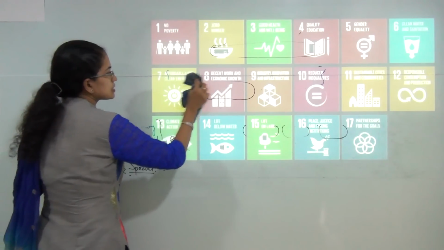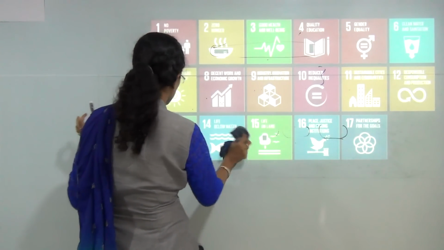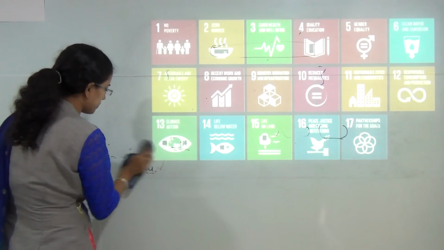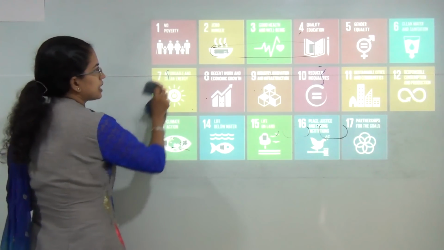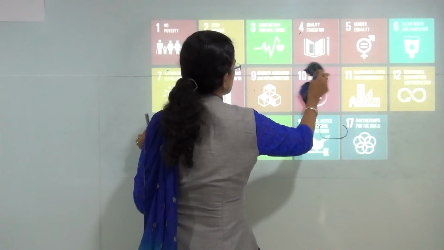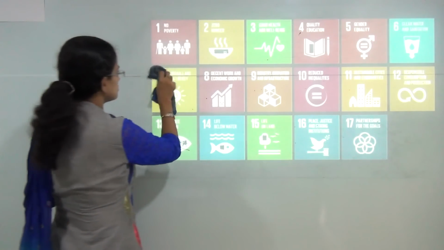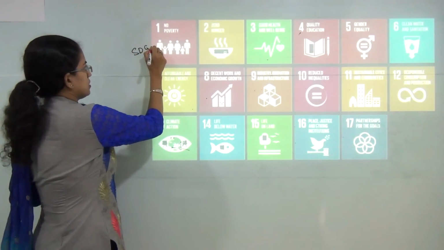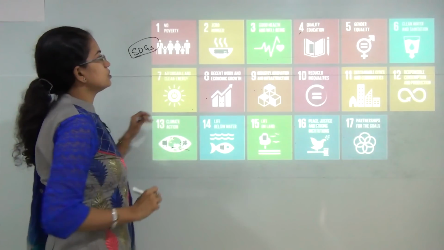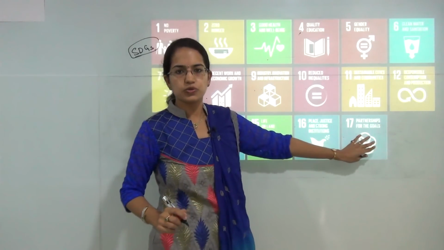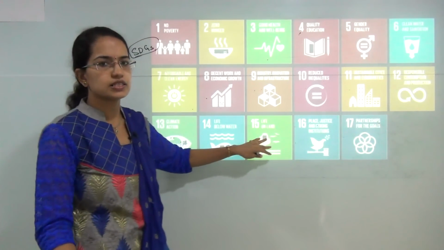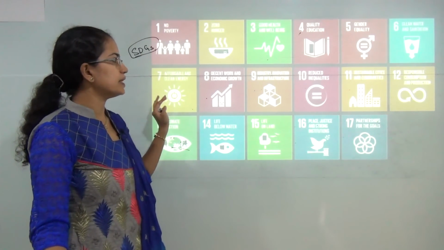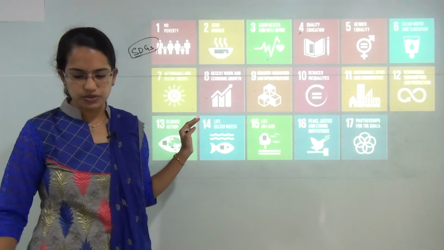The next is, this Niti Aayog aims to fulfill the 17 sustainable development goals that we have propounded. So these are the 17 sustainable development goals. We call them SDGs. These 17 development goals are a must to understand, and through Niti Aayog what we plan to do is provide the best for these 17 development goals.